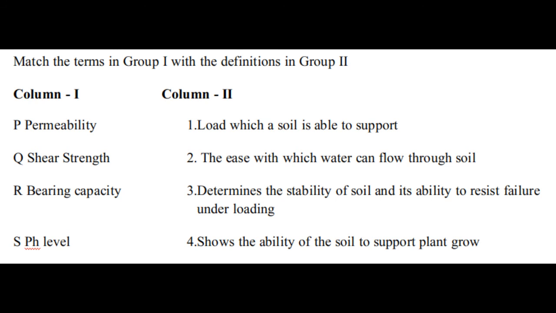Number 2, shear strength. Shear strength determines the stability of the soil and its ability to resist failure under loading. Number 3, bearing capacity. Bearing capacity means the load which a soil is able to support. And pH level shows the ability of the soil to support plant growth. So these are the past year question papers I have discussed here.